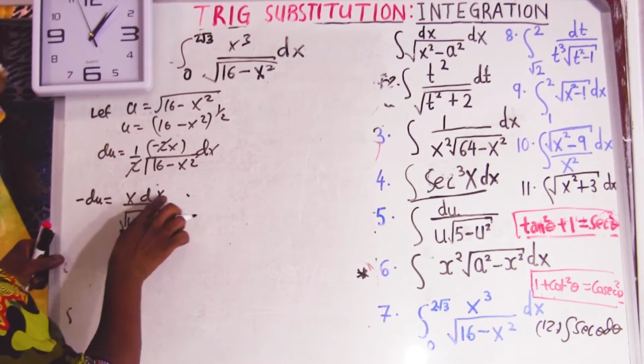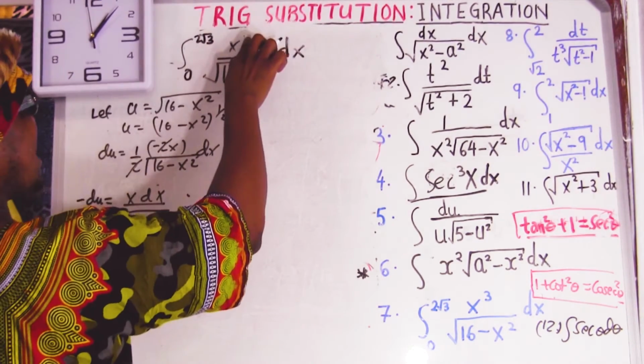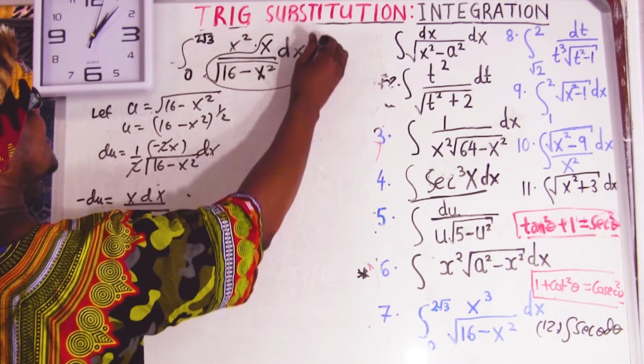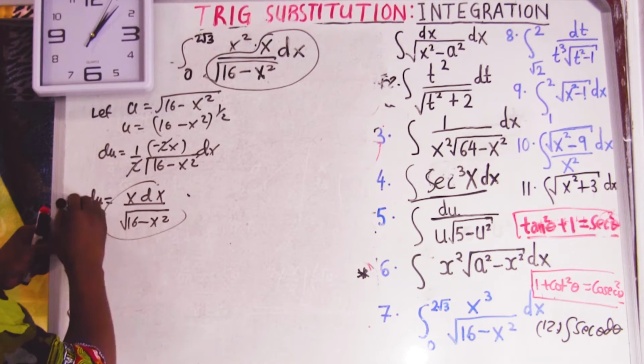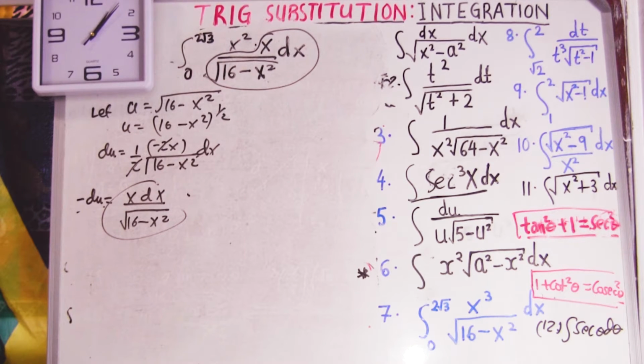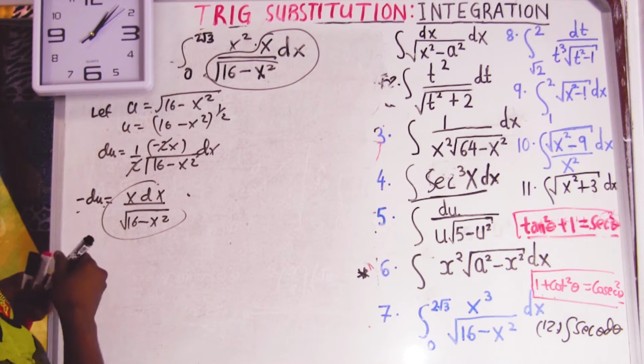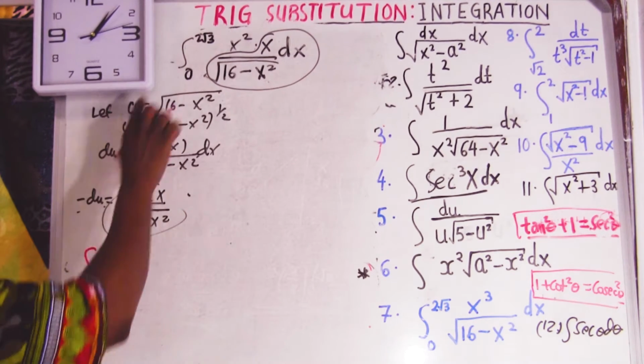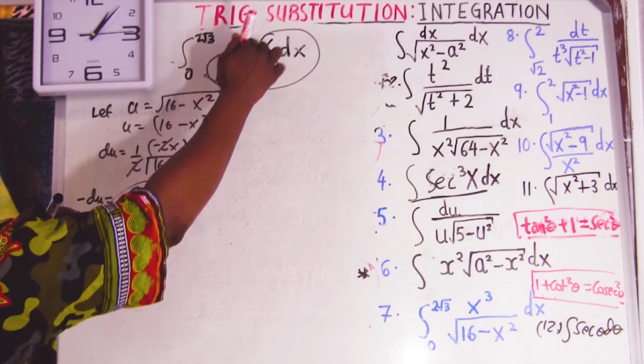Can't you see x dx over the square root of 16 minus x squared? If I separate this x dx, it means negative du. Leave your limit for now. So x dx is negative du.